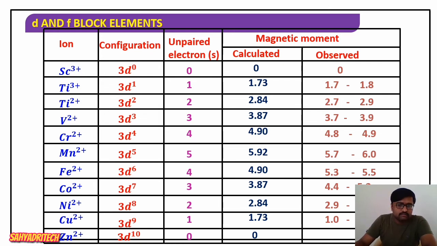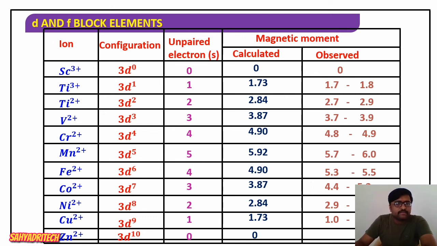Scandium, for scandium, what is the most common oxidation state? Okay, scandium 3+. Scandium 3+ means what about the electrons? Unpaired electrons in d, it is 0. 3 electrons were lost, and in s there is no electron. So the total number of unpaired electrons is 0, so the magnetic moment n is equal to 0, right? So the answer will be 0.